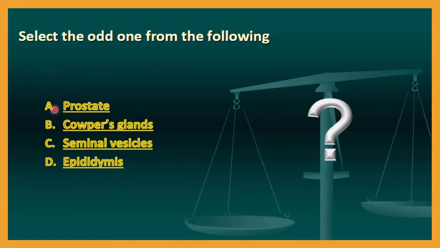Out of these options, you have to select the odd one from the following. The first option is prostate, second is Cowper's gland, third one is seminal vesicle, and option D is epididymis. Just find out the odd one from this list, and answer in a comment.